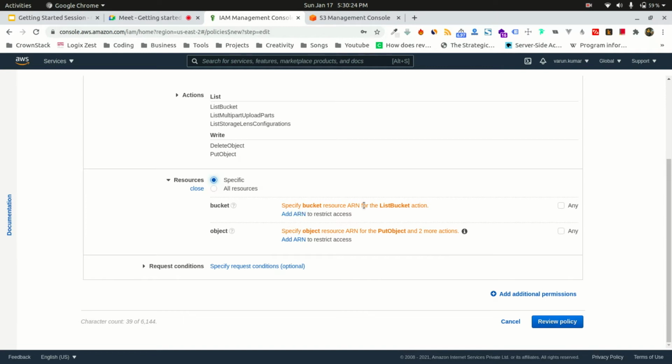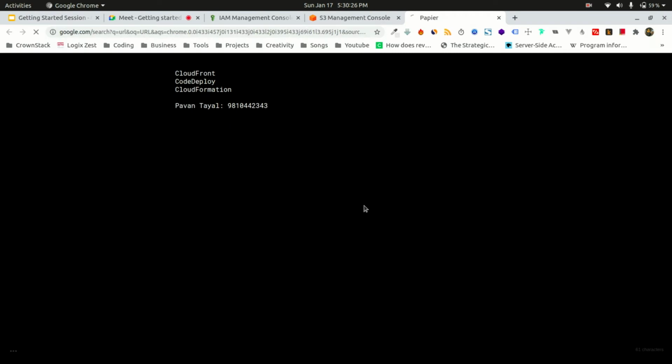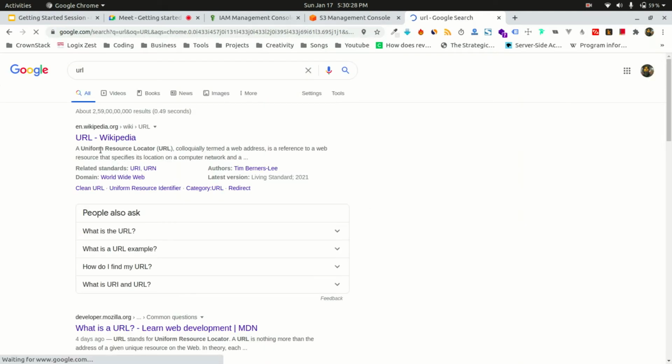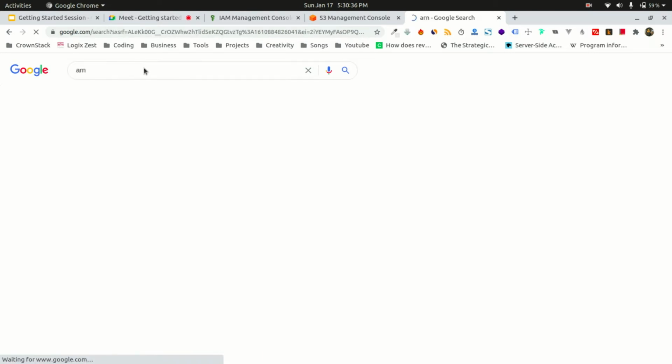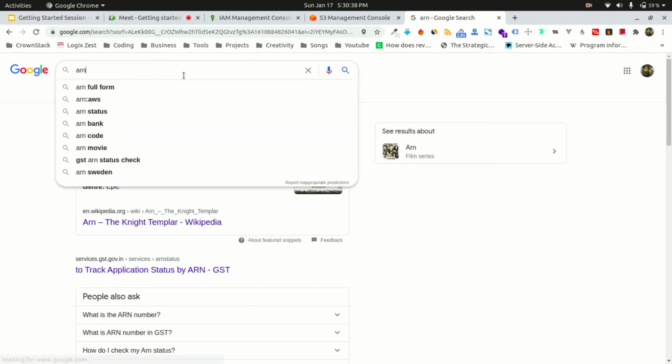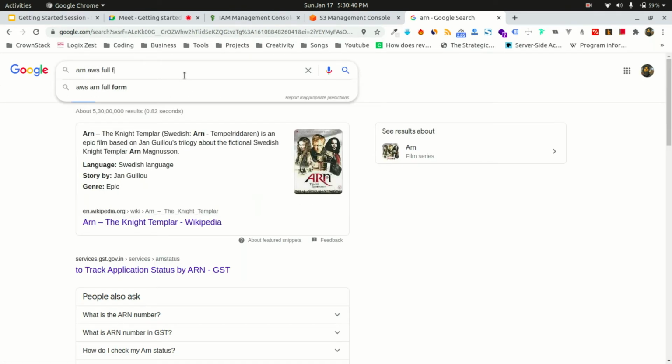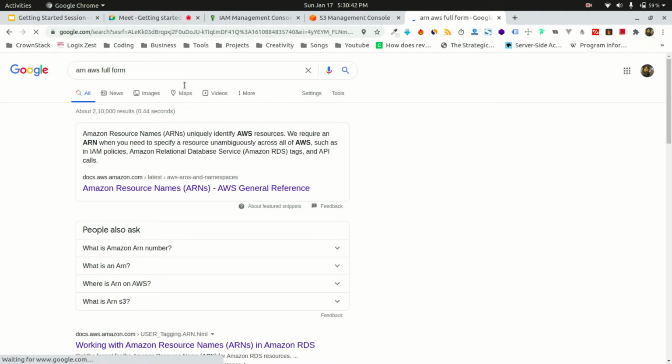Just like you have URL, which means uniform resource locator, which tells you that everything has a unique name on the internet. The same thing happens with ARN. ARN is Amazon Resource Name. This is how Amazon uniquely identifies everything.